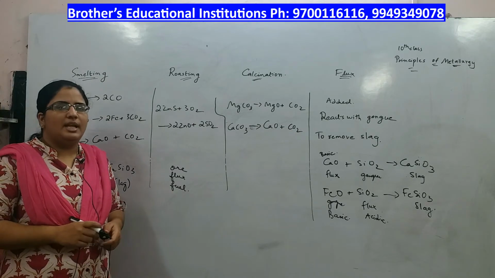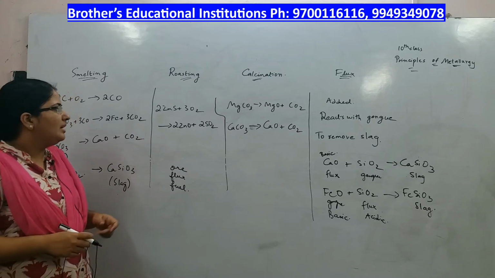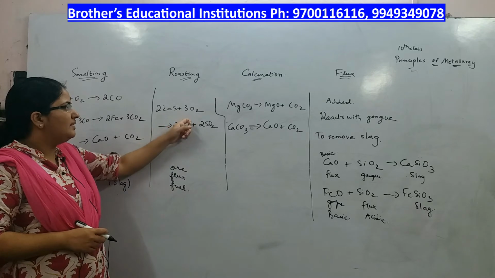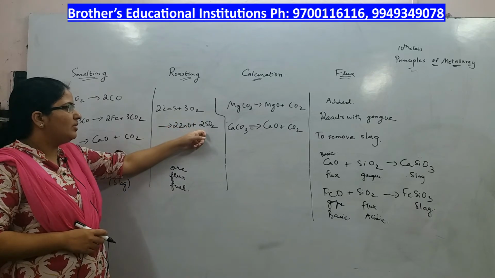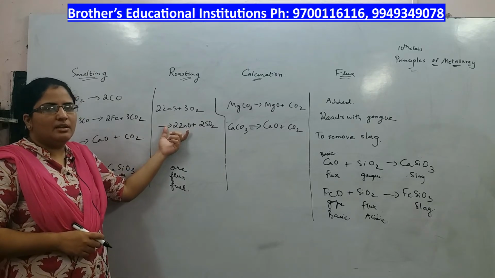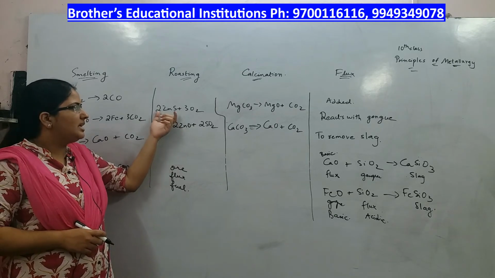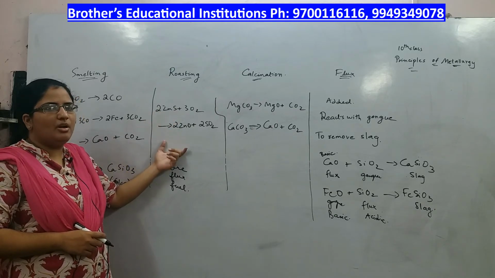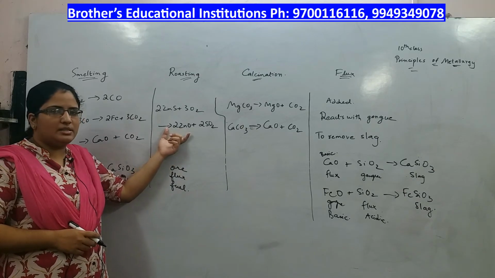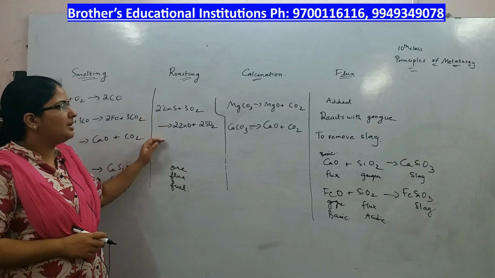Roasting means heating the ore in the presence of oxygen below its melting point. Now, for example, ZnS plus 3O2 gives rise to ZnO plus 2SO2. Now, this zinc oxide can be reduced with some other materials, but roasting means heating the ore in the presence of oxygen, in the presence of air, to get the respective oxide. That is called roasting. It is also a pyrochemical process.